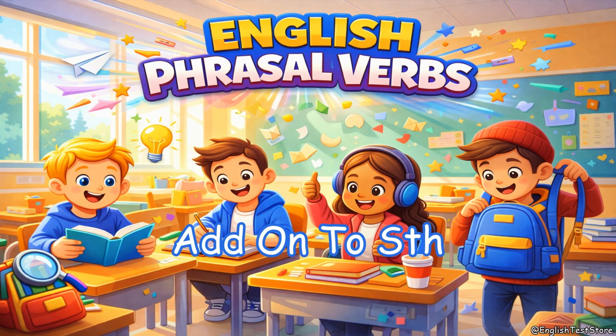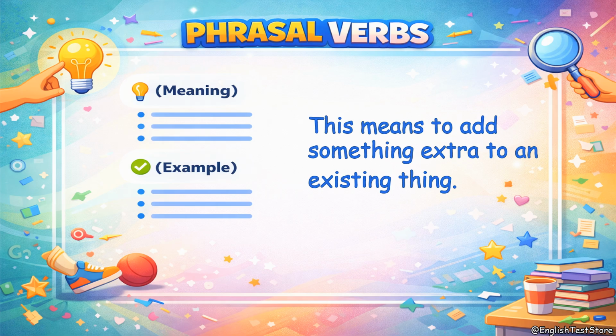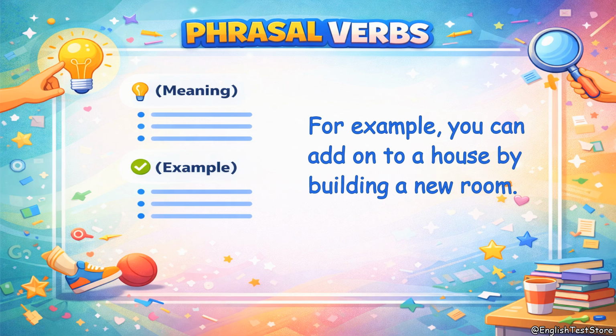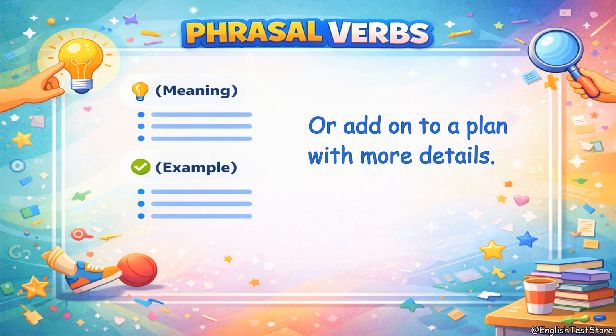Hello. Today we will learn about the phrase add on to something. This means to add something extra to an existing thing. You can add a new part, idea, or feature. For example, you can add on to a house by building a new room, or add on to a plan